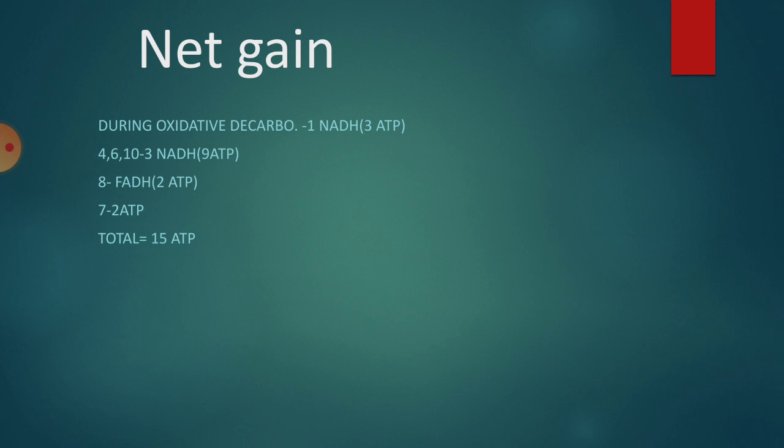So, if you count that, 1 NADH2 is equal to 3 ATP. I told you clearly in the previous lecture, the NADH2 which is formed in the mitochondria is equal to 3 ATP. So the 1 NADH2 in the oxidative decarboxylation is equal to 3 ATPs. In the 4th, 6th and 10th reactions, 3 NADH2 are formed, that is equal to 9 ATPs. Altogether 12. 1 FADH2 is equal to 2 ATPs only, so that is 14 ATPs. In the 7th reaction, 1 ATP is formed actually. It is shown as 2 actually, because it happens when the Krebs cycle occurs twice, but actually we are considering only one Krebs cycle, so we should write it as 1 ATP. So altogether 15 ATP.